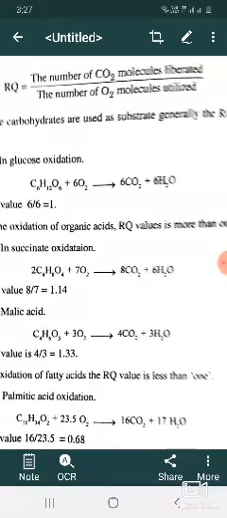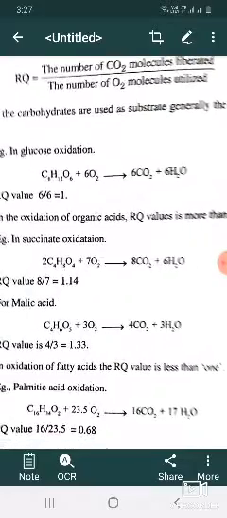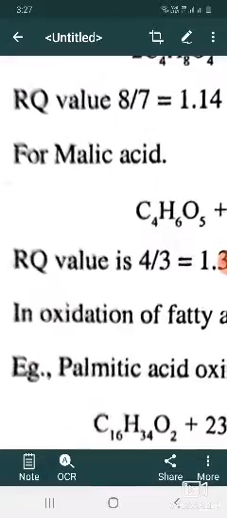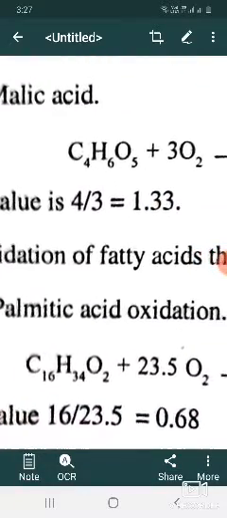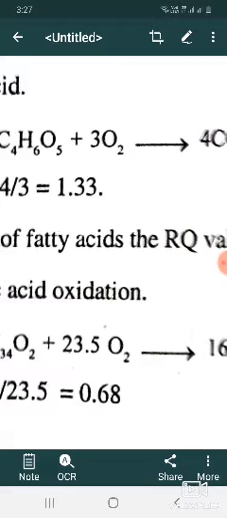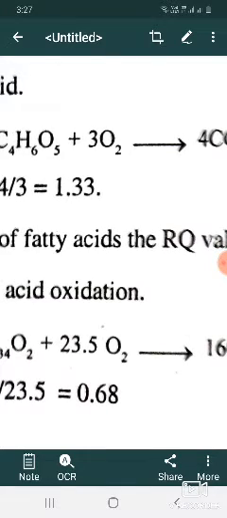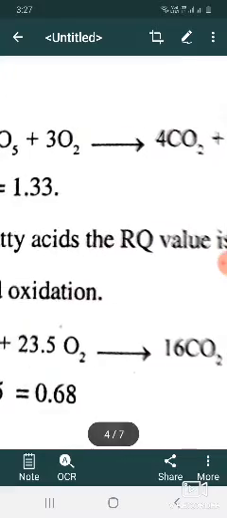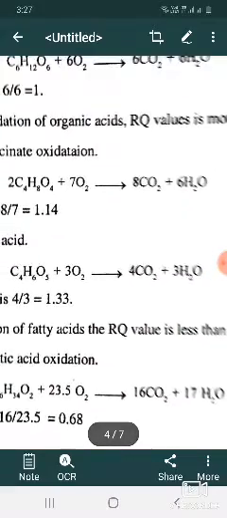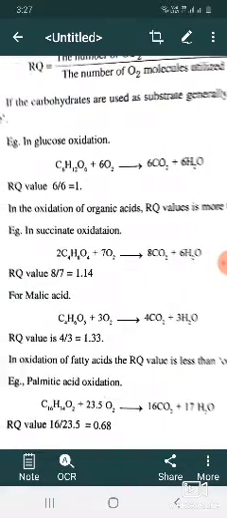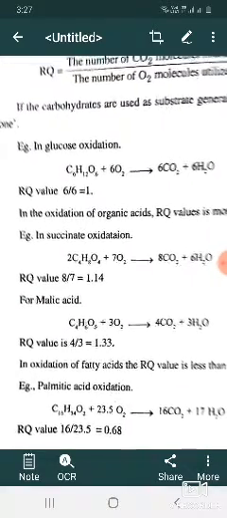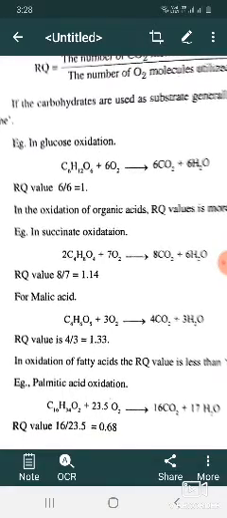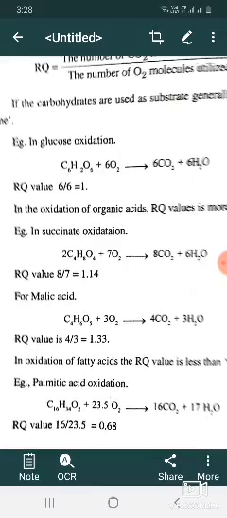In oxidation of fatty acids, the RQ value is less than 1. In palmitic acid oxidation, C16H32O2 plus 23 O2 give rise to 16 carbon dioxide plus 16 H2O. So the RQ value is 16 by 23 equals 0.68.